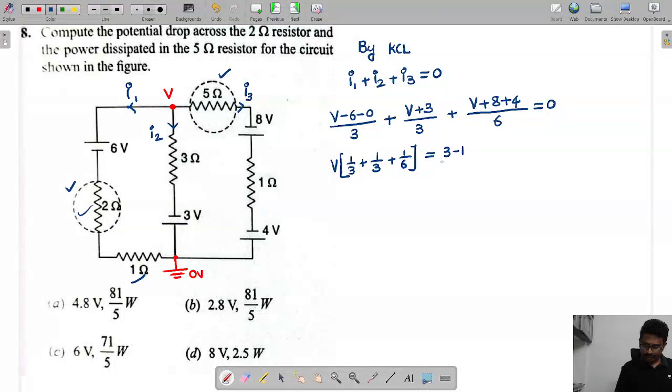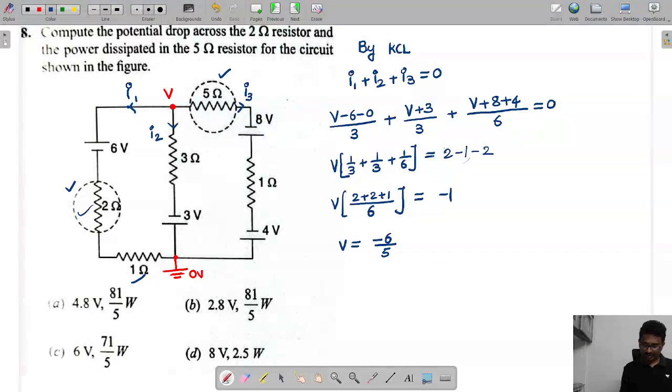Okay, now what is this? 2 only. So this is how much now? 2. Now it is minus 1, and this is how much? Minus 2. Right? So how much will come here? We have taken LCM as 6. So that is 2 plus 2 plus 1, 5, which is equal to minus 1. So from this V is equal to minus 6 by 5.